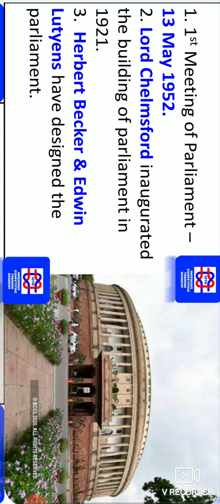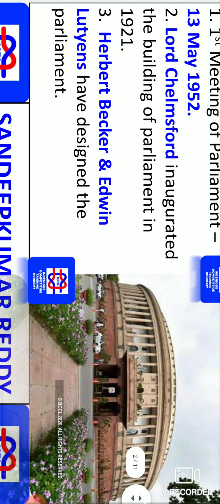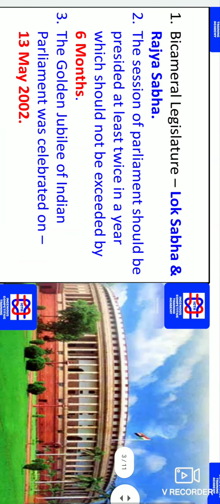And we should know the designers of these buildings, Herbert Baker as well as Edwin Lutyens. These two designed the Parliament building. As you can see, how beautiful it looks.